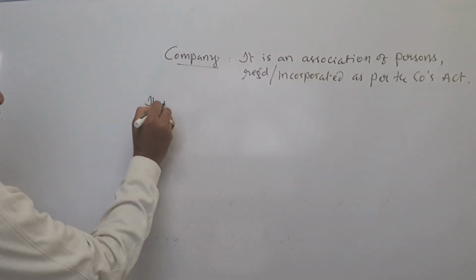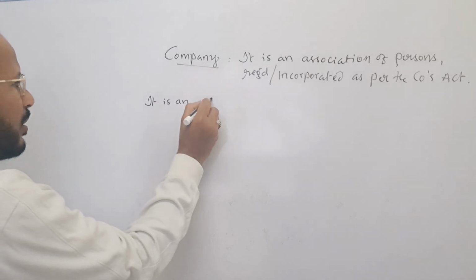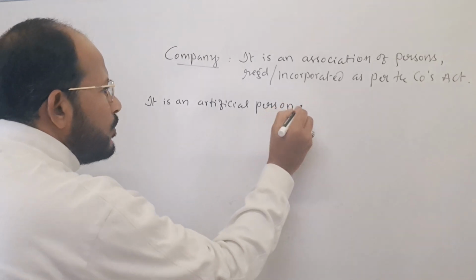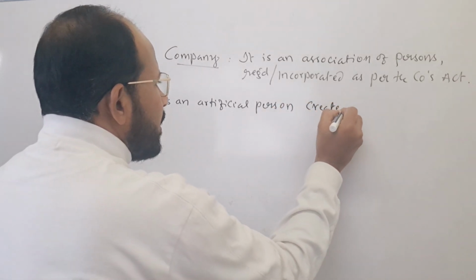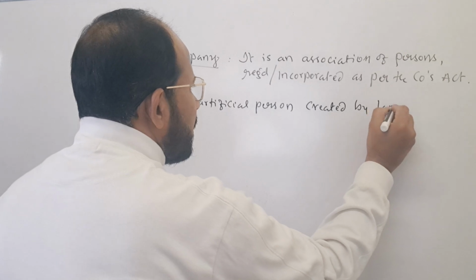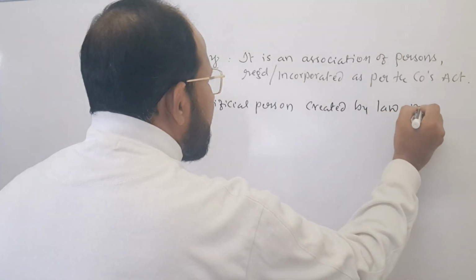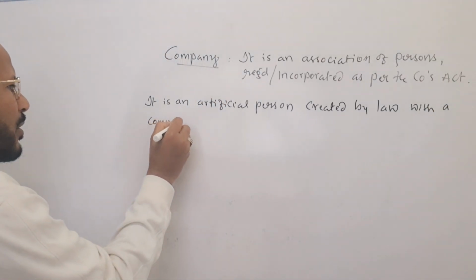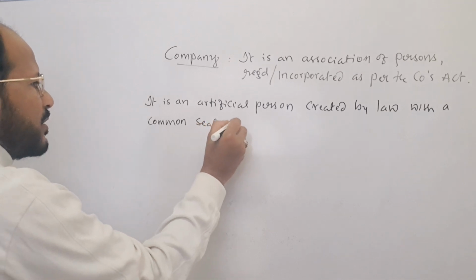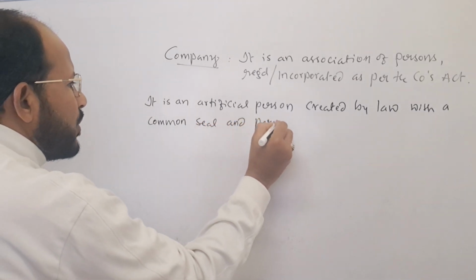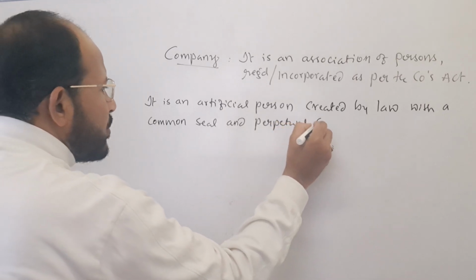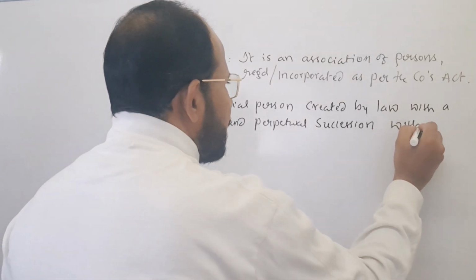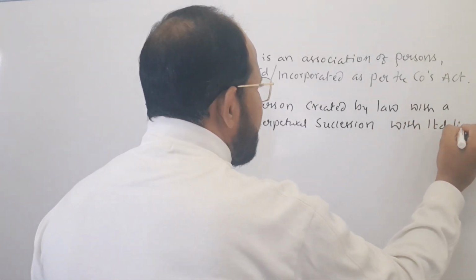But here, a simple definition of a company can be given like this. It is an artificial person created by law, with a common seal and perpetual succession with limited liability.